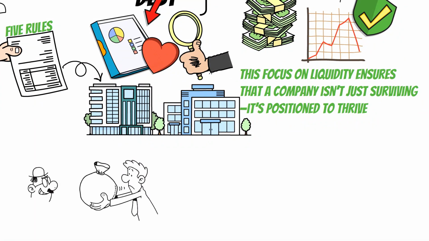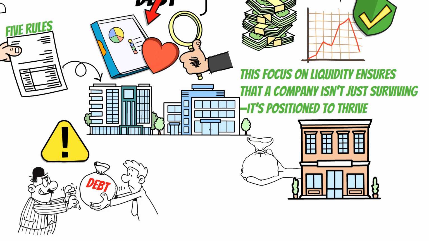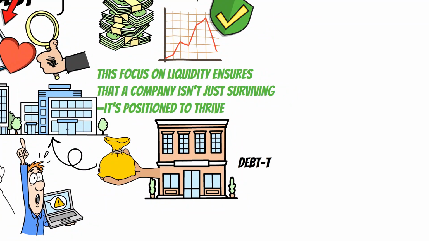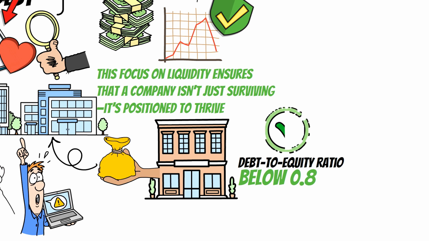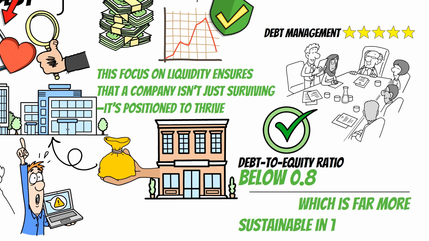Debt is a useful tool, but it comes with risk. That's why Buffett emphasizes a low debt-to-equity ratio. Companies with too much debt are vulnerable to economic shocks and rising interest rates, making them a riskier bet for investors. By focusing on businesses with a ratio below 0.8, Buffett avoids those that are overly reliant on borrowing. A low ratio signals a company that is managing its finances responsibly and funding growth primarily through equity, which is far more sustainable in the long run.